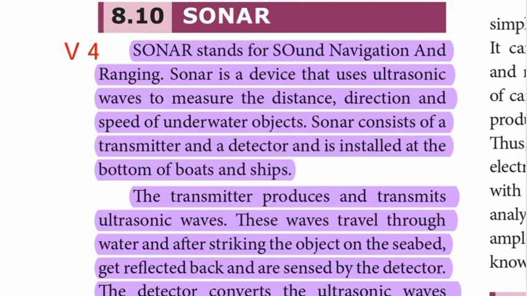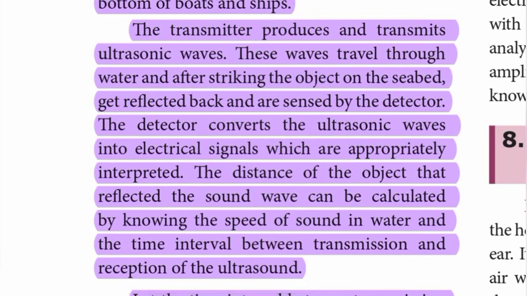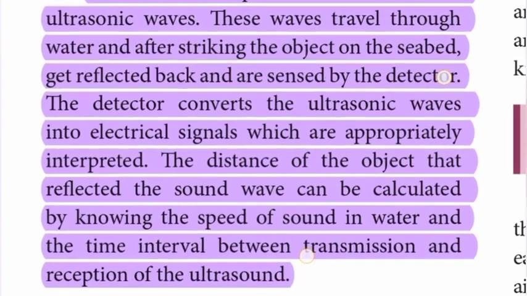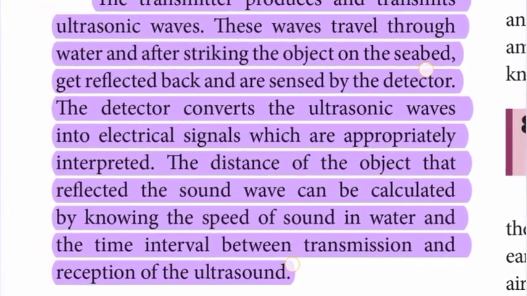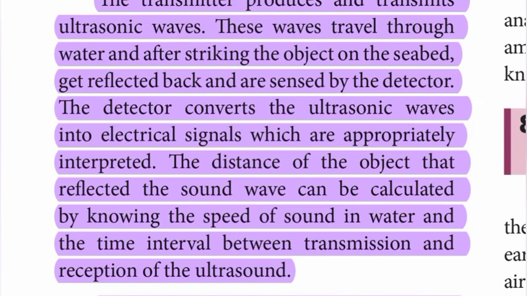Sonar consists of a transmitter and a detector and is installed at the bottom of boats and ships. The transmitter produces and transmits ultrasonic waves. These waves travel through water and after striking the object on the seabed, get reflected back and are sensed by the detector. The detector converts the ultrasonic waves into electrical signals which are appropriately interpreted.